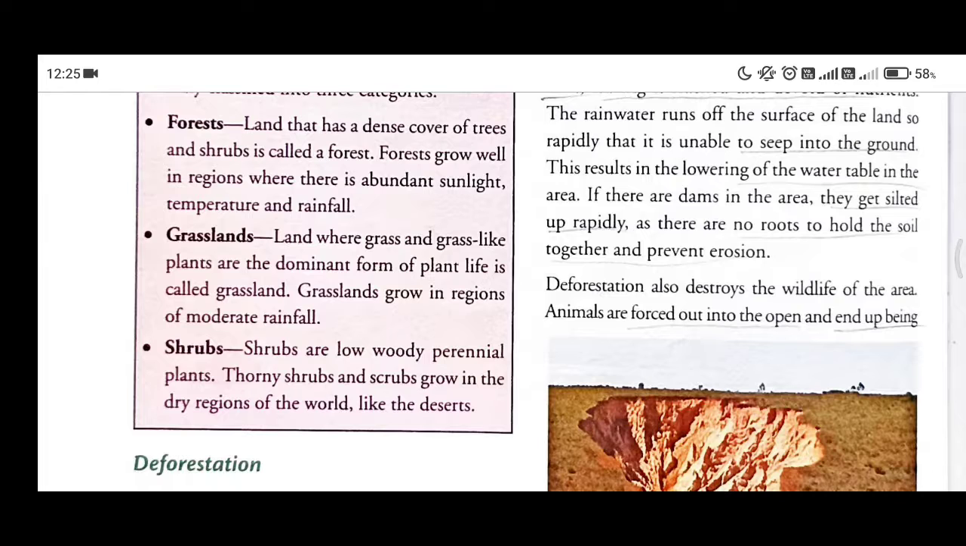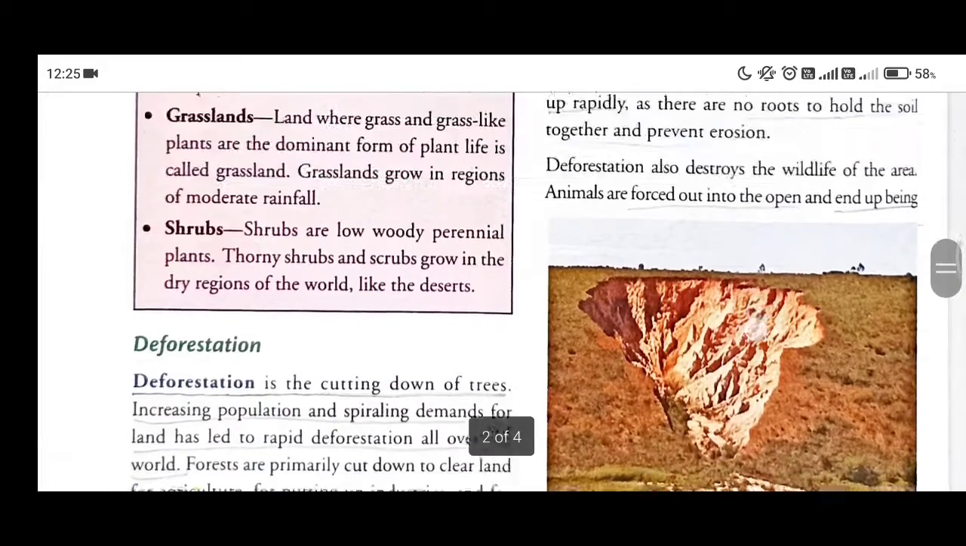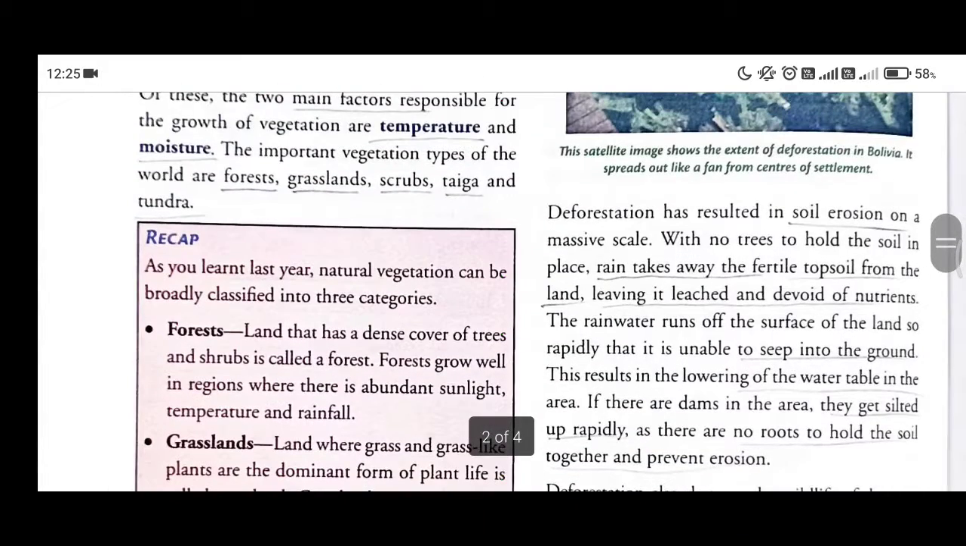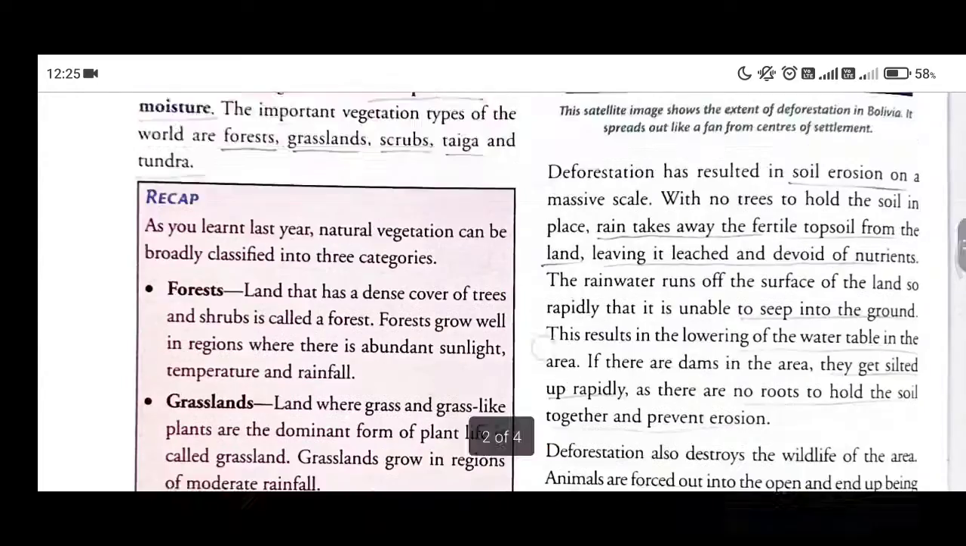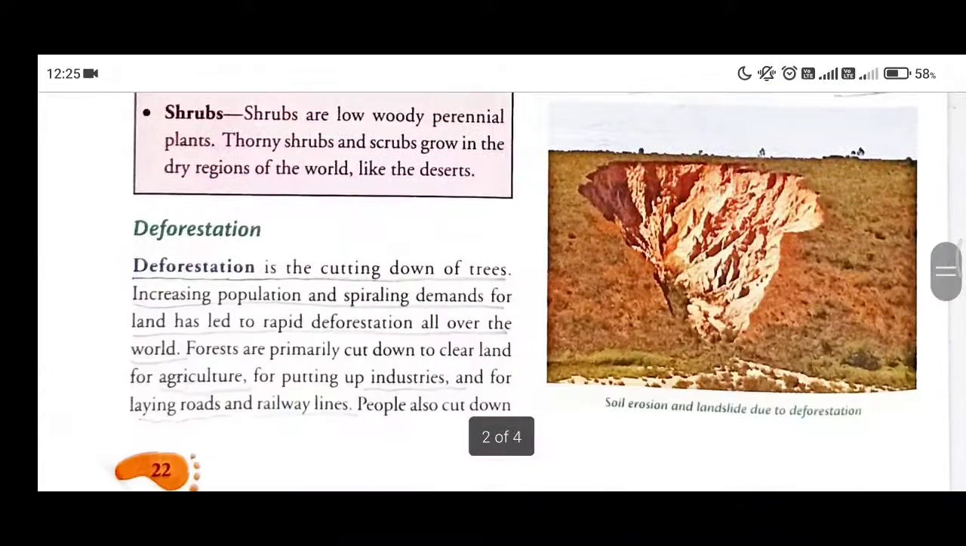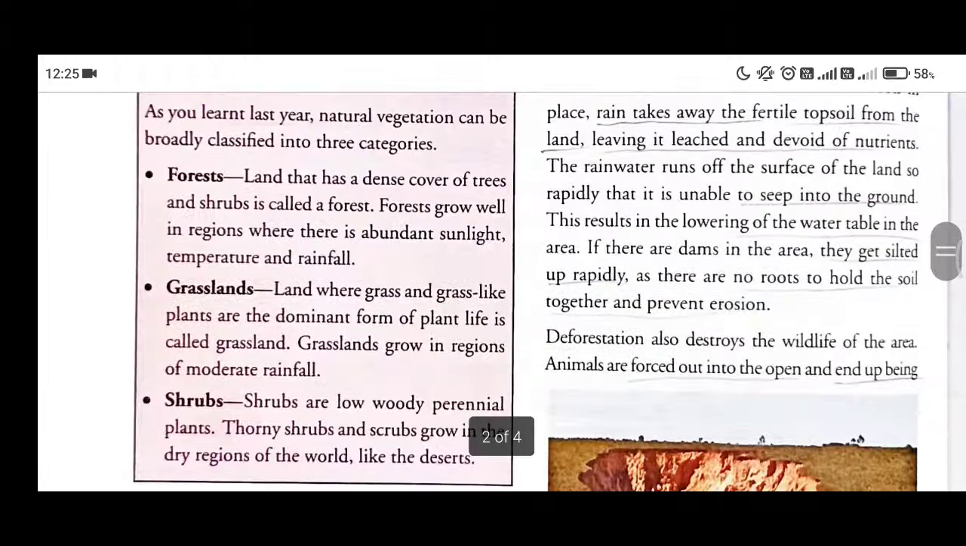So, if fewer trees are there on the mountains, then more soil will be washed away by the rain. And if more soil is washed away by the rain, then more silt will be there in the river. And if more silt is there in the river, then it will get deposited near the dams. And if the dams are silted, they won't be able to function properly. So as you can see, students, just a simple action by a person, that is cutting down of trees, is resulting in huge problems to the environment.